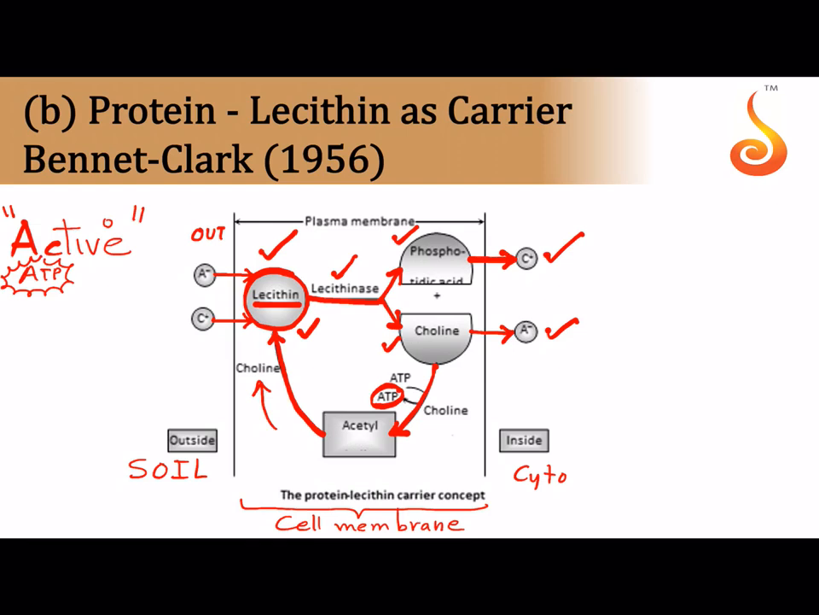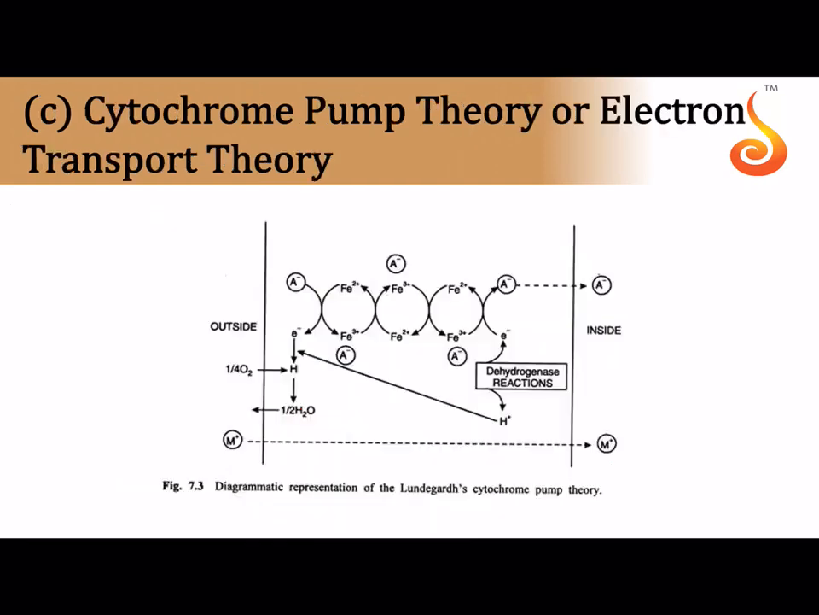Okay. So which is the ion carrier here? It is lecithin. But lecithin can release the ion only when it gets degraded into phosphatidic acid and choline by an enzyme that is referred to as lecithinase. And then the choline will need to be regenerated back into lecithin, for which there is a requirement of ATP, isn't it? So this is the theory suggested by Bennett and Clark.